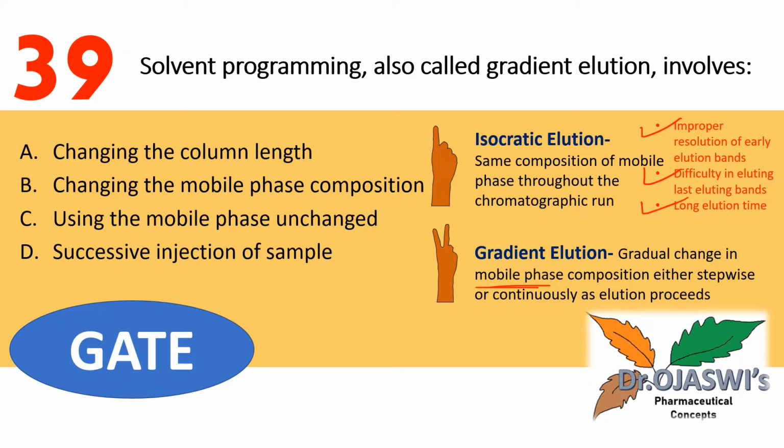Especially when we have a mixture of very wide range of polarity, the component having the least polarity, which is highly non-polar, may take a longer time to come out of the column if we are using the polar solvent only throughout the separation. So once our polar components are out, I may change the composition to non-polar so that non-polar components are also coming out fast. So that is gradient elution.